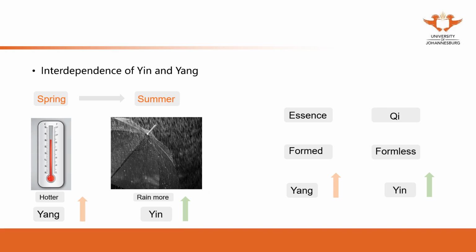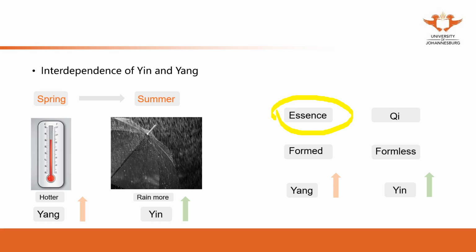So once we know this kind of law, we can apply it in our practice. For instance, if someone has a lack of essence, or essence deficiency, they don't have enough essence.